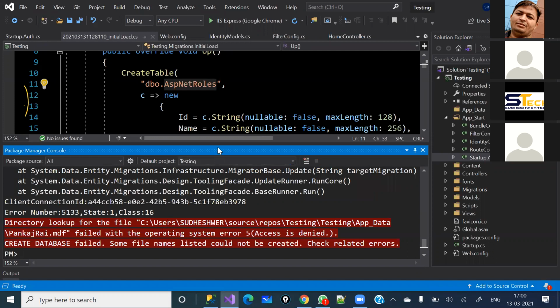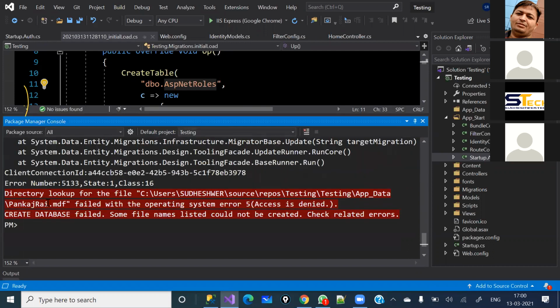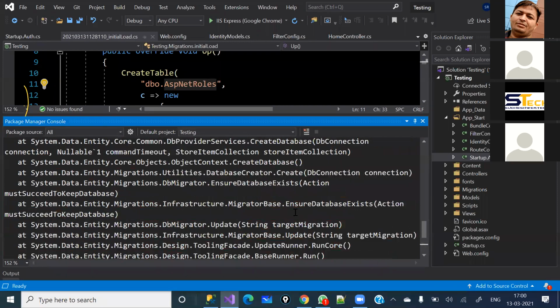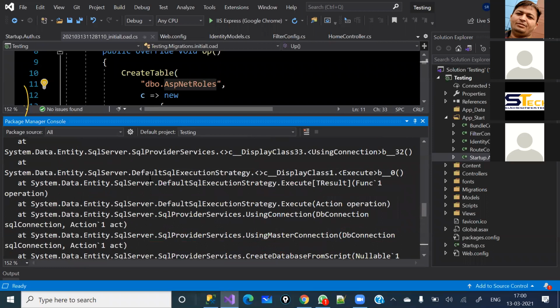See, it is giving an error. What error is it giving? Let's read it. So directly look up this failed with the operating system error. Access is denied. Create database failed. Some name listed could not be created. Check related errors. It is giving an error. What error is it giving? Let's check here.